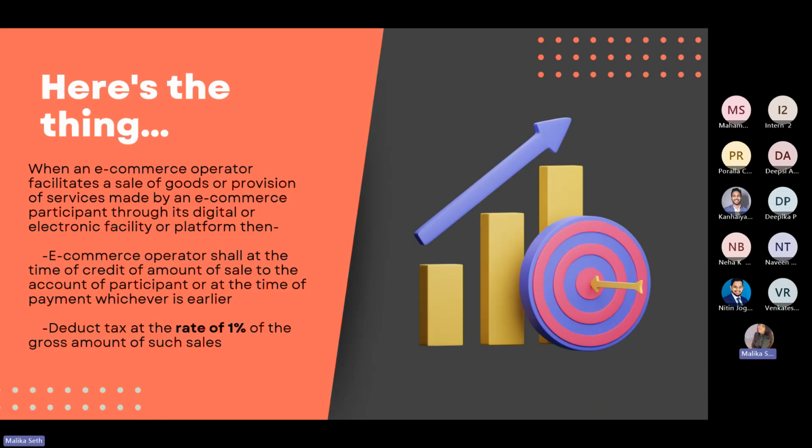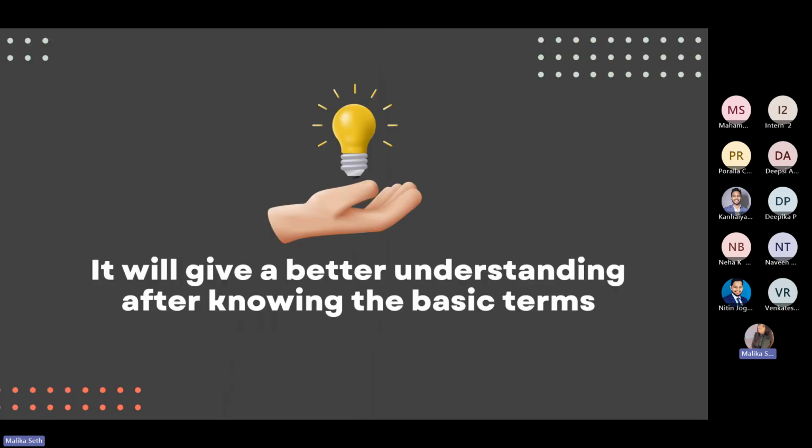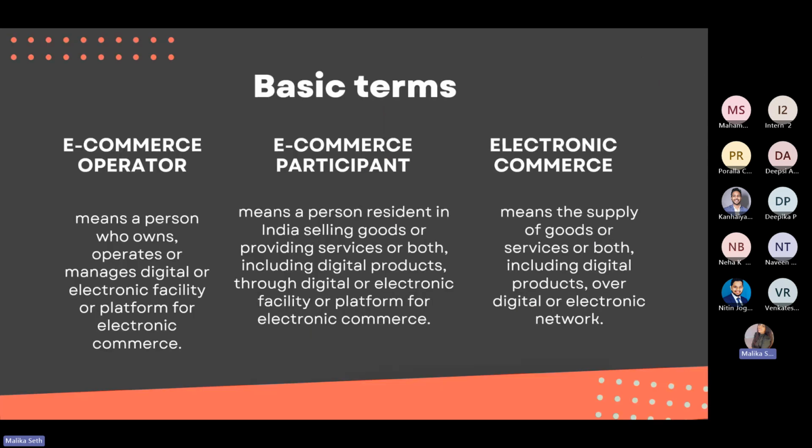Basically, if we understand Section 194O, an e-commerce operator, which provides a facility or a platform for the e-commerce participant, has to deduct TDS at the rate of 1% while making the final payment to the e-commerce participant. For better understanding, we can just know the basic three terms, which are self-explanatory.